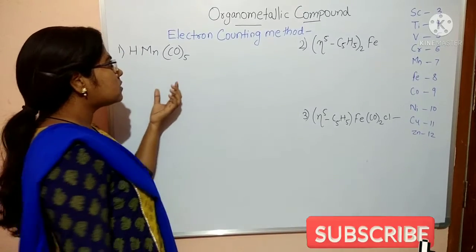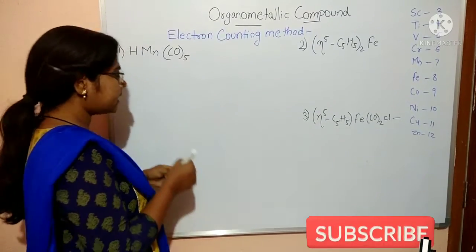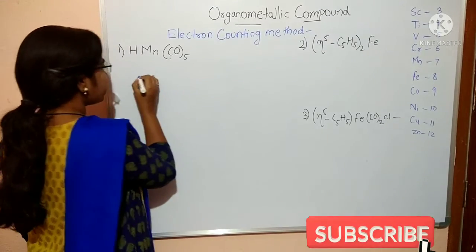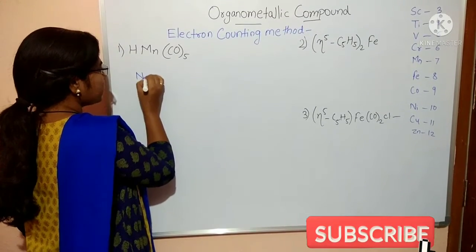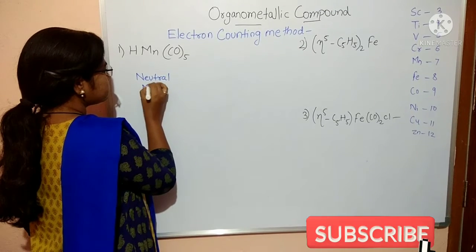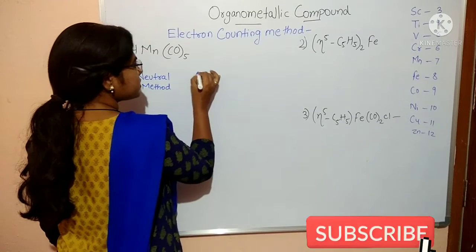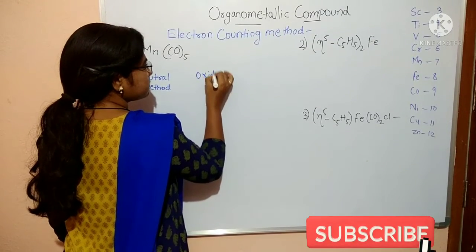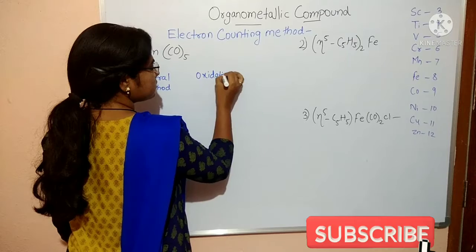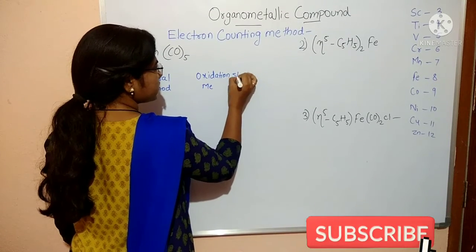Which is the easy method that we can take here? First we are finding from the neutral method, and then the oxidation state method.